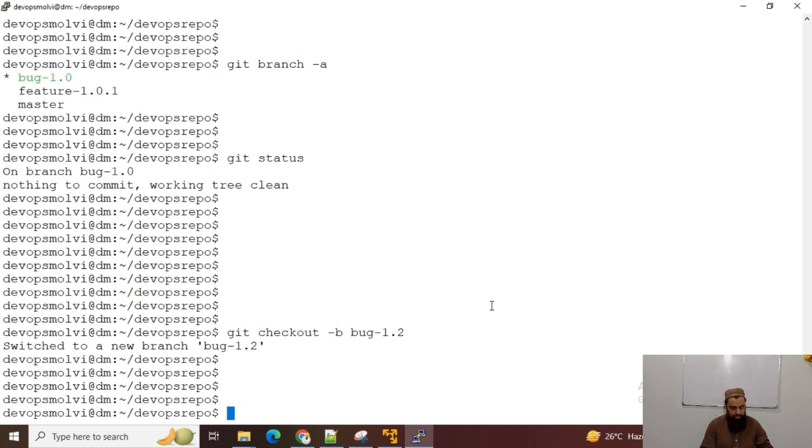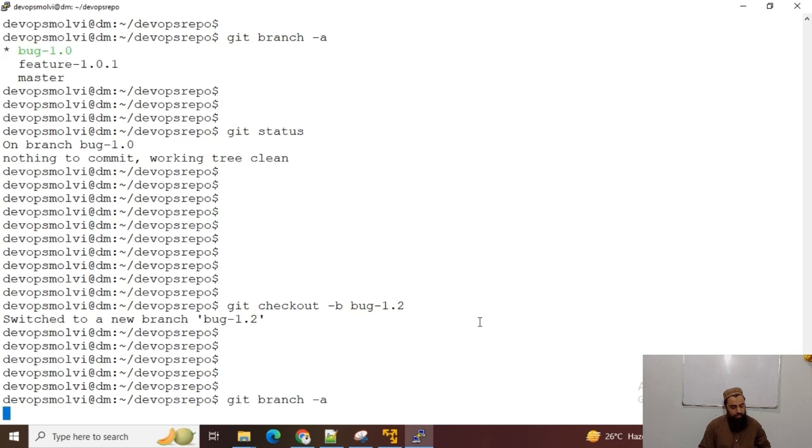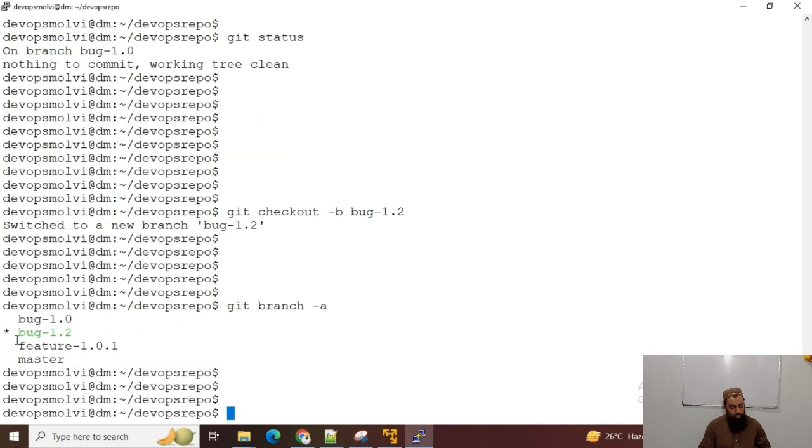Now I can see git branch -a, and a new branch has been created, bug 1.2. We have switched from bug 1.0 to 1.2. So I can check out to the new branch, and I have created a new branch using the same command.